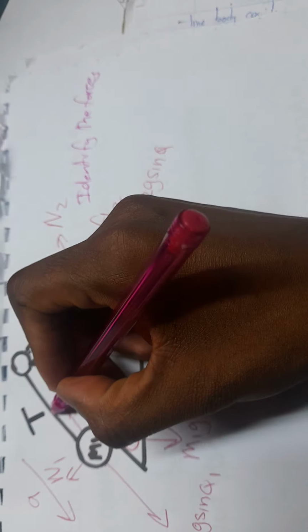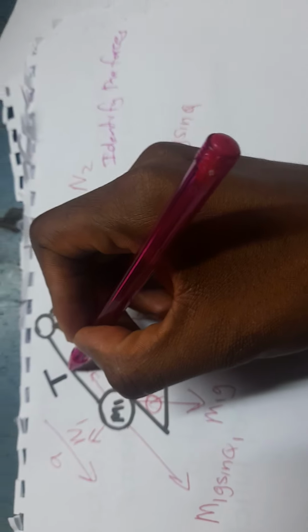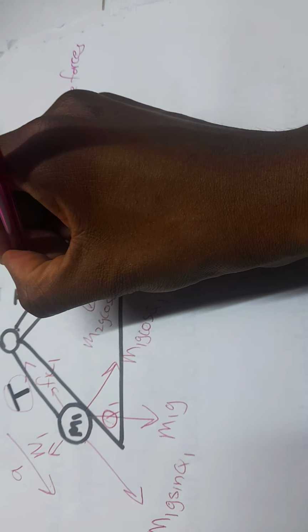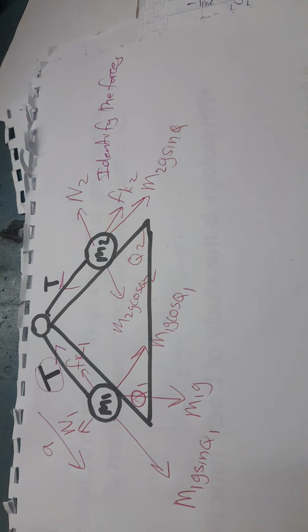We have been told these are the secrets of BSc. If they say this is a rope or this is a string, know that this is tension. Rope, string, this is tension. These are the secrets that you need to know.